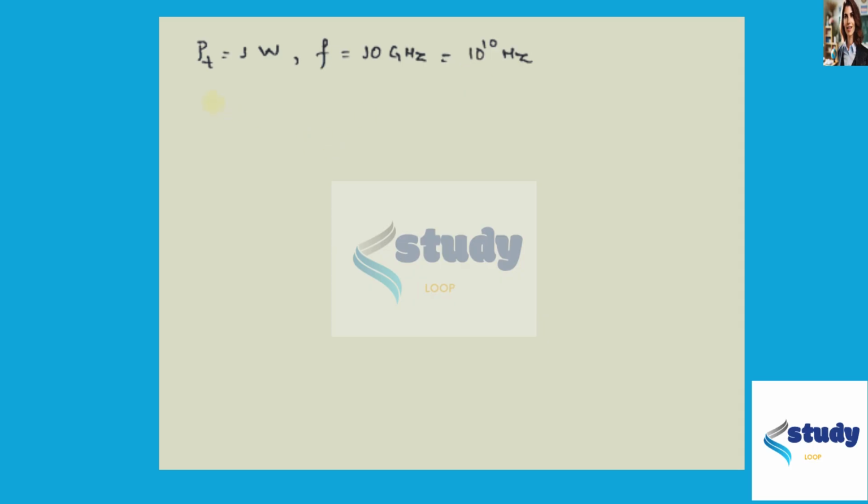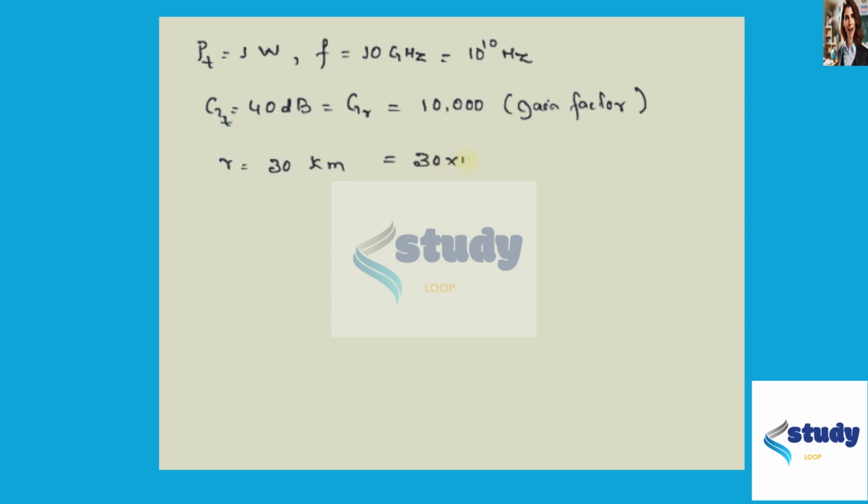The power gain Gt is equal to 40 decibel, which is equal to Gr, which is equivalent to 10,000 in terms of gain factor, and R is given as 30 kilometer, which is equal to 30 into 10 to the power 3 meters.